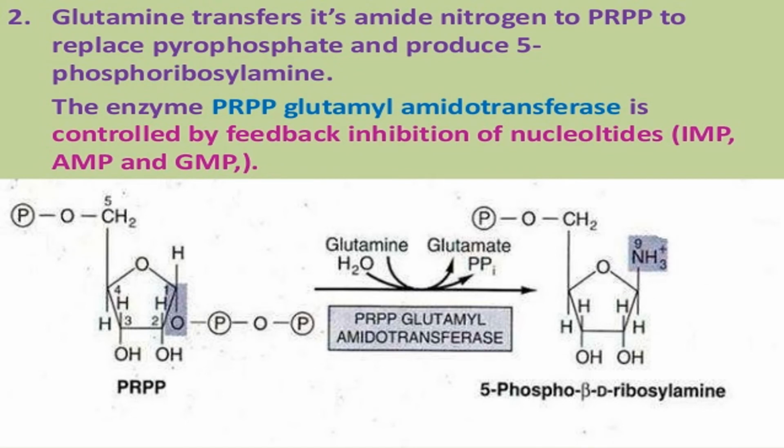We have discussed that carbon numbers 2 and 8 are contributed by glutamine.